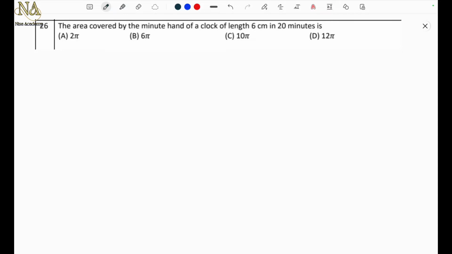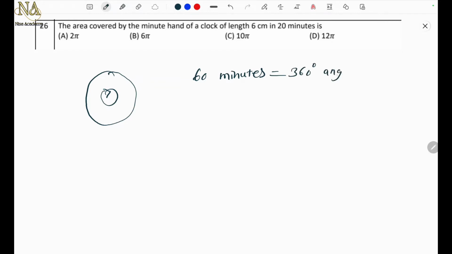Question number 26. The area covered by the minute hand of a clock of length 6 centimeter in 20 minutes is. Now see, in a clock, the total angle covered by the minute hand in 60 minutes is how much? Yes, in 60 minutes the total angle means one rotation. So 360 degree angle, right? So in 60 minutes the minute hand covers 360-degree angle, right? So in 1 minute how much? Yes, 360 by 60, which is 6 degree.